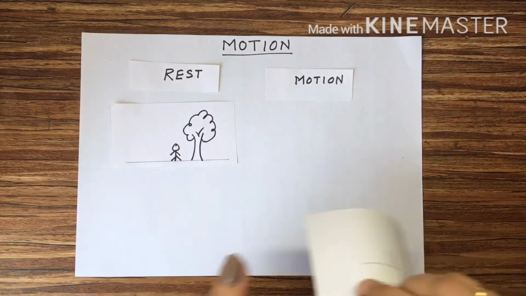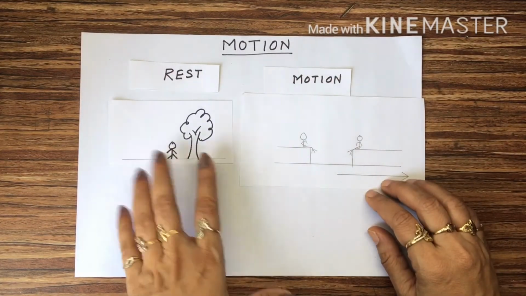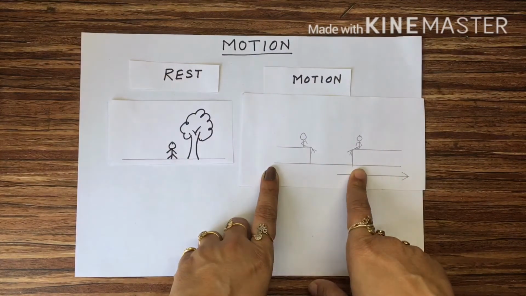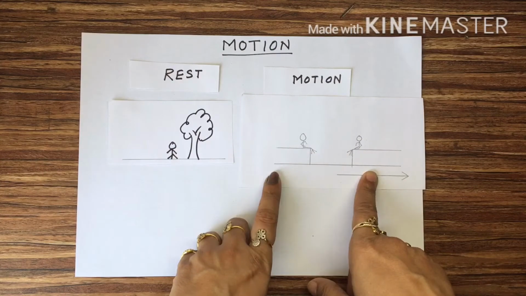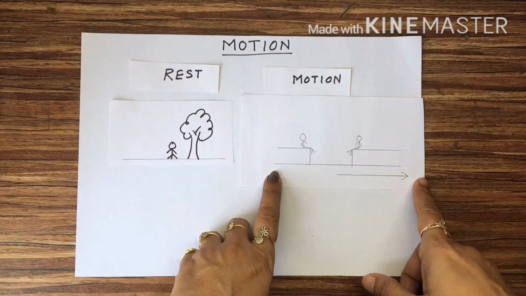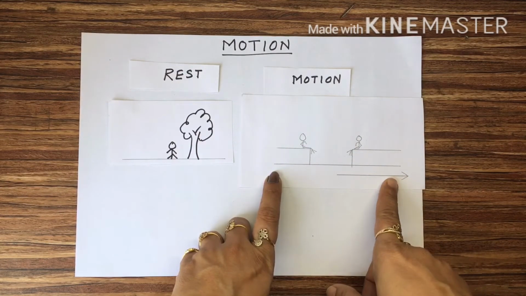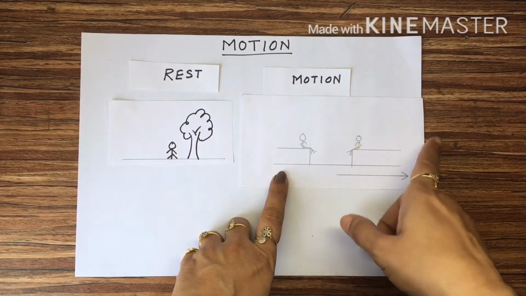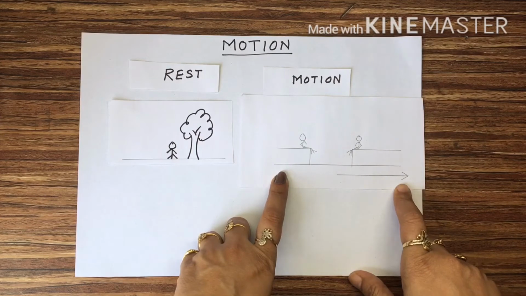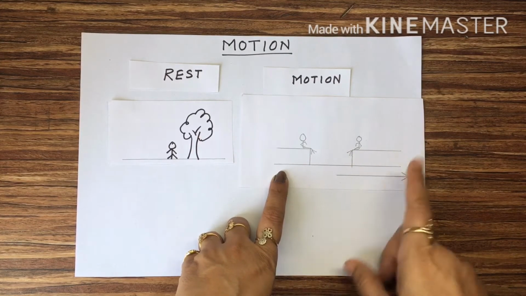Now, I take one more example. See, this is the example. These two are traveling in a train, sitting just in front of the other. The train is moving. See, this arrow shows the train is in moving condition. So, these two are moving with respect to any of the objects on the platform. You take a shop on the platform or a bench on the platform. With respect to them, these two are in motion.